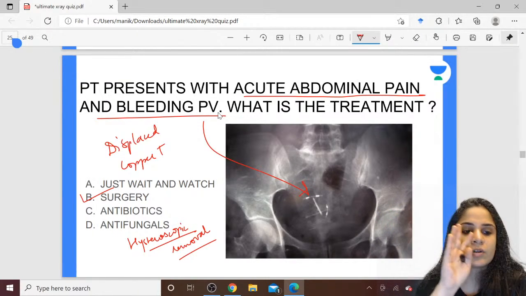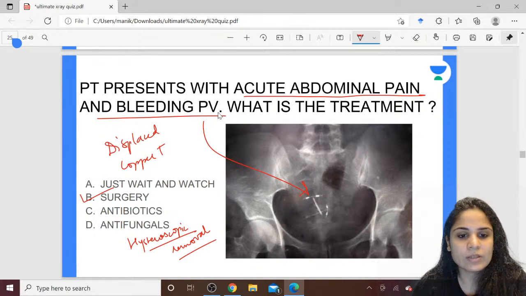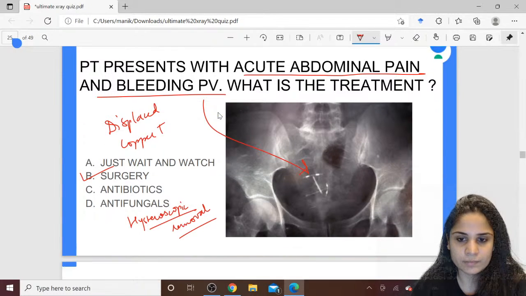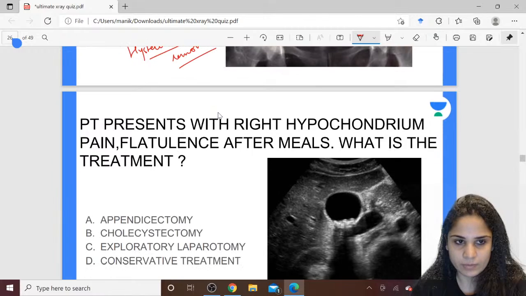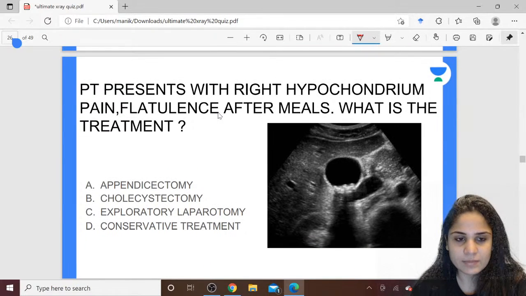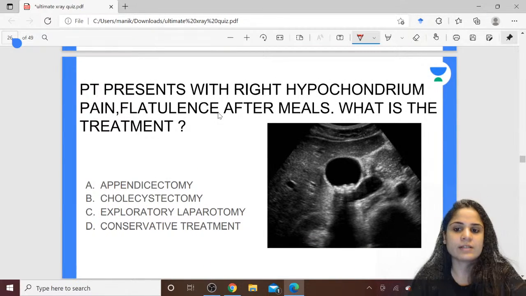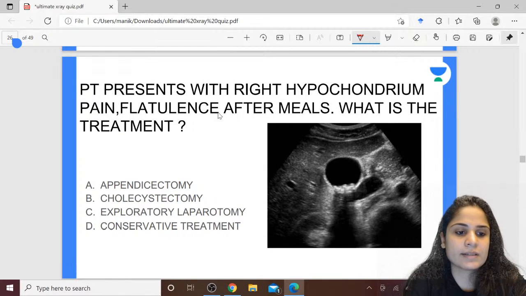So because of all of these reasons, I should not leave this displaced copper T. It will be medico-legal on my part. I should remove it by hysteroscopic removal. Alright, next question. Patient presents with right hypochondrium pain, flatulence after meals. What is the treatment in this case? Appendicectomy, cholecystectomy, exploratory laparotomy, or conservative treatment?